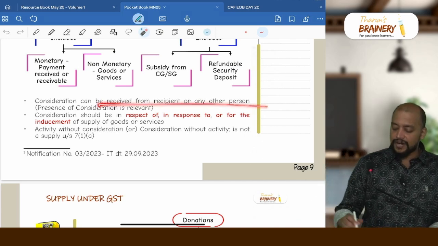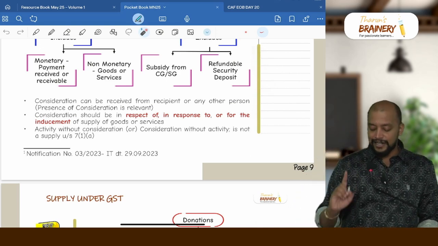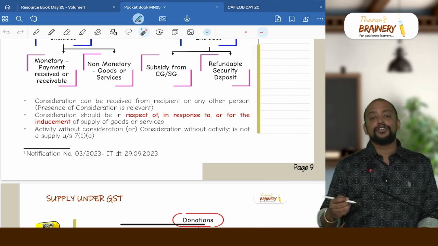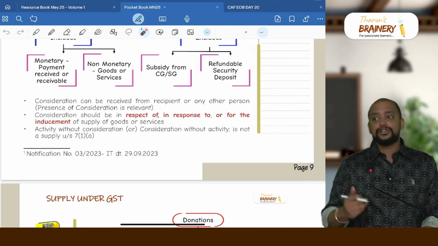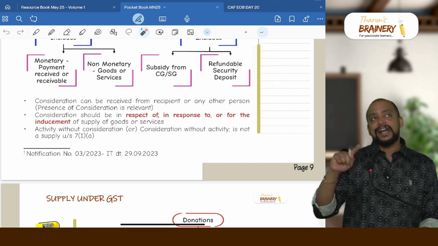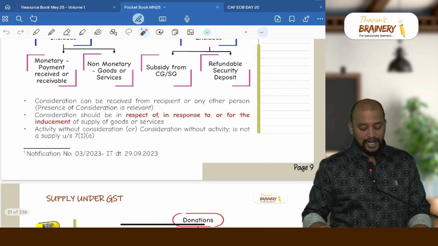Consideration can be received from the recipient or any other person. What we need to see is the presence of consideration, that is what is relevant, and consideration should be in respect of, in response to, or for the inducement of supply of goods or services. And activity without consideration or consideration without activity is not a supply under 7(1)(a), but activity without consideration may become supply under 7(1)(c) only with respect to 4 activities.